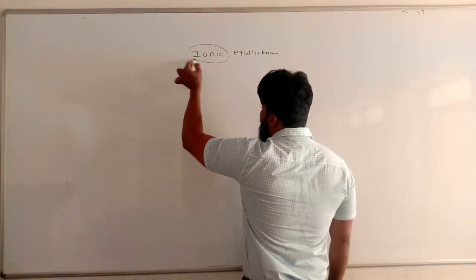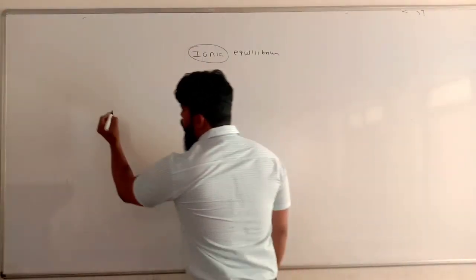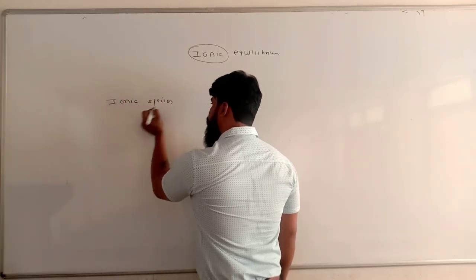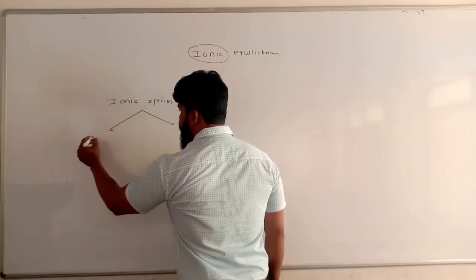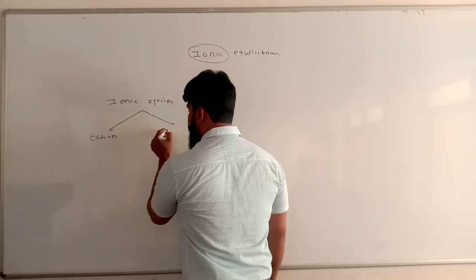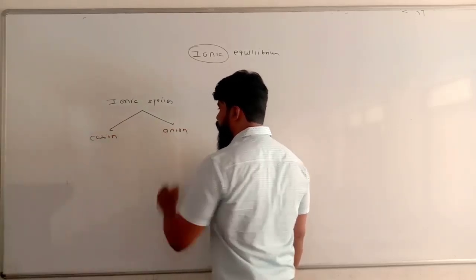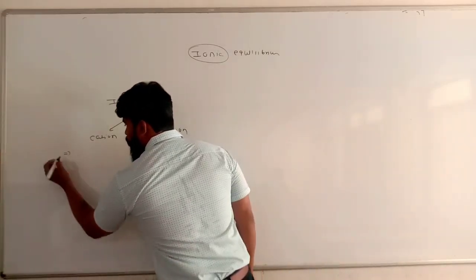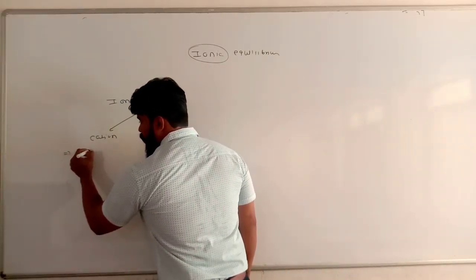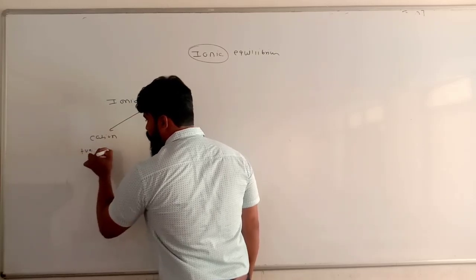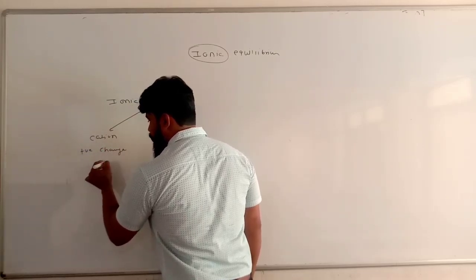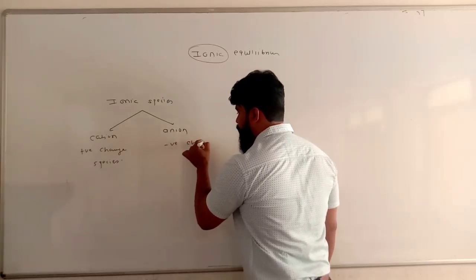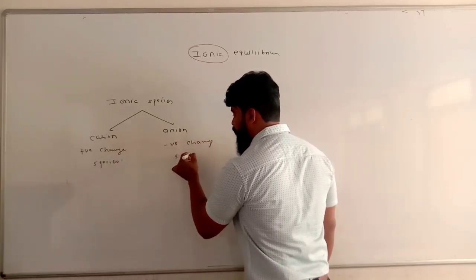Let's talk about the ionic species. There are two types of ionic species, that is cation and anion. How are cation and anion formed? The cations are positive charge species, and anion is nothing but the negative charge species.